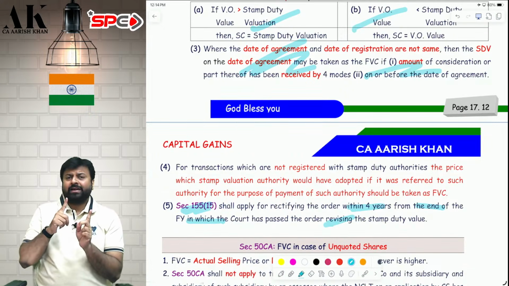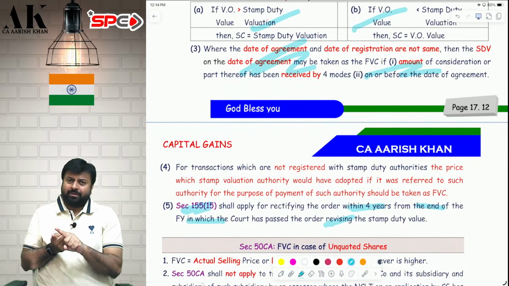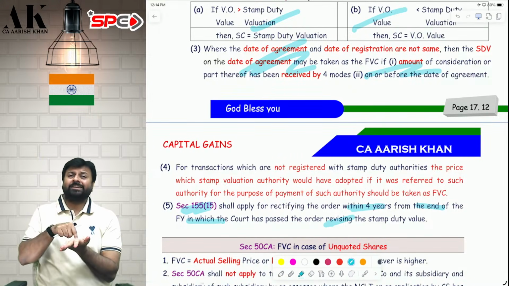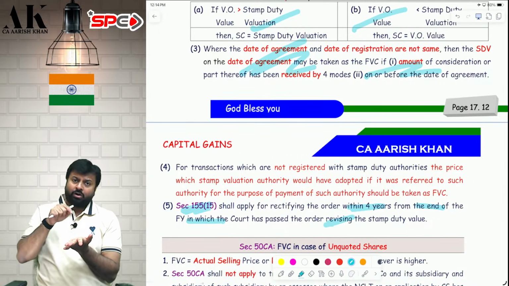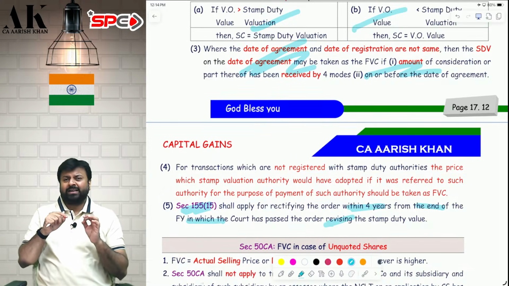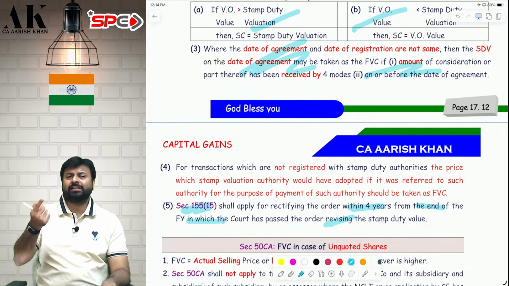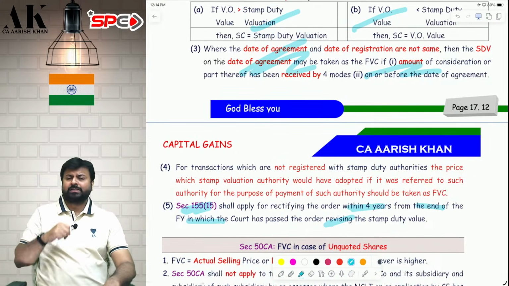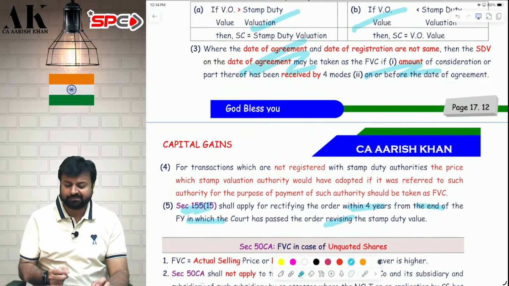If you don't receive the advance on or before the date of agreement, but receive it after, then you have to take the future stamp duty value. Or if you receive the advance on or before the date of agreement, but it is received by cross cheque or bearer cheque or cash, then you are violating the condition. You have to take the stamp duty value of the future date. I hope it is clear.